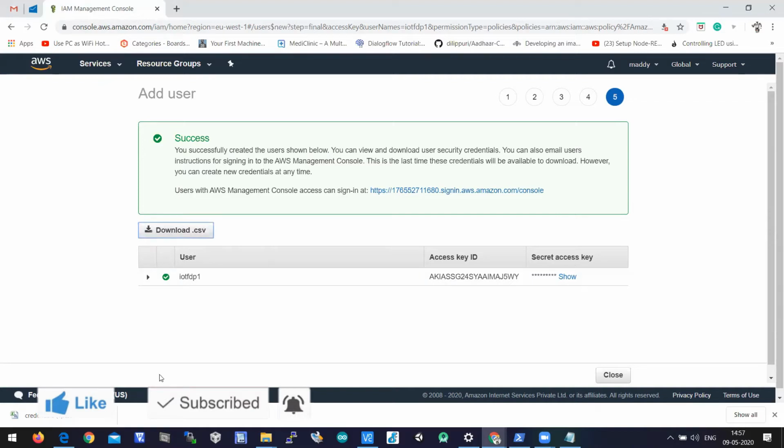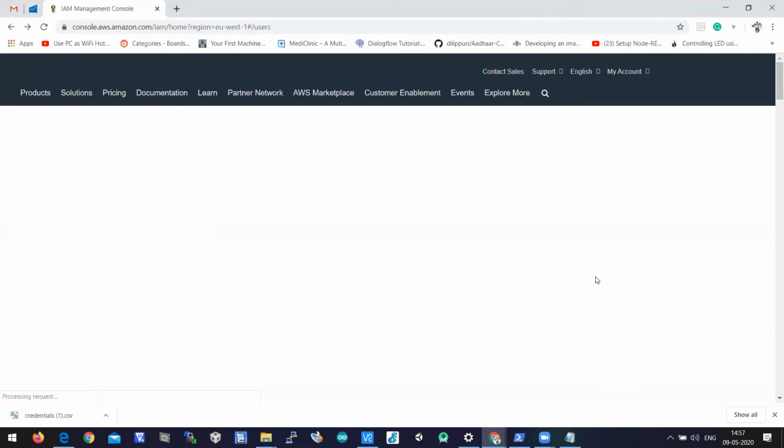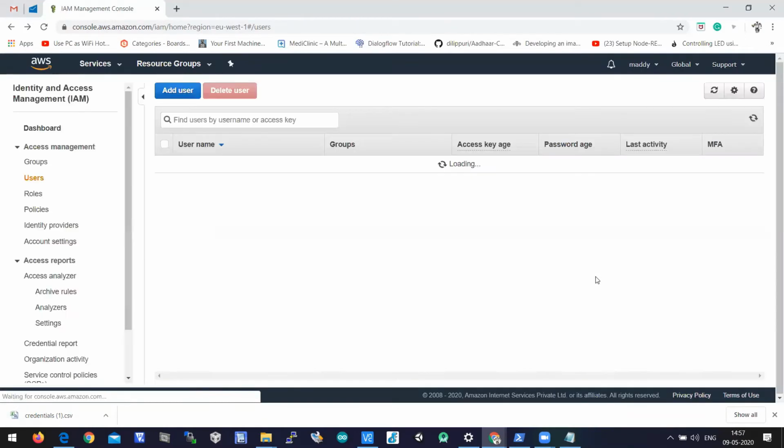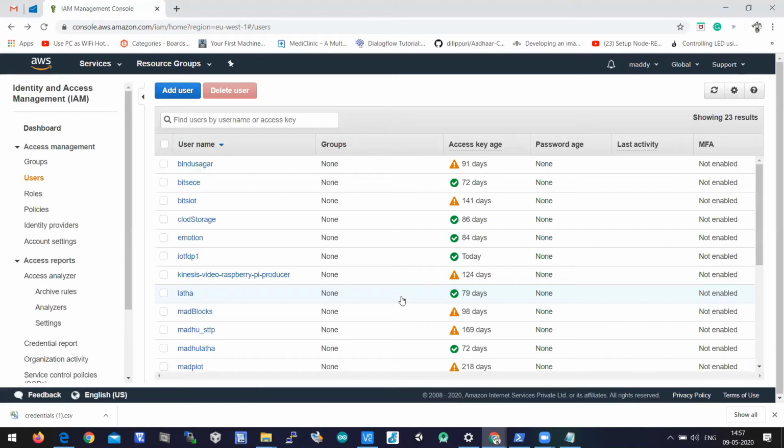When you download the CSV, all these details, username, access key, secret access key, everything will be downloaded, so that for later purposes we can access the file. Okay, let's click on close. When you click on close, the user is created with programmatic access and with permissions like the Amazon Recognition Full Access policy attached. The access key is generated and the secret access key is also generated, and our credentials have been downloaded. So the user is created now. We can access Recognition by using these credentials.